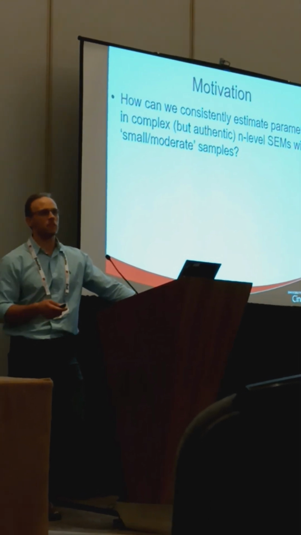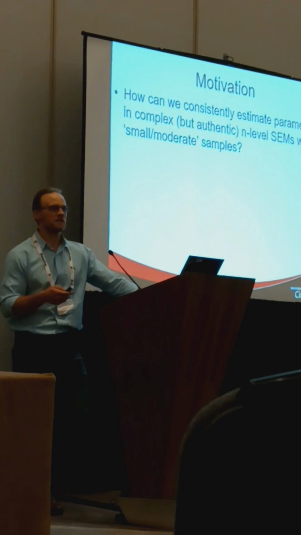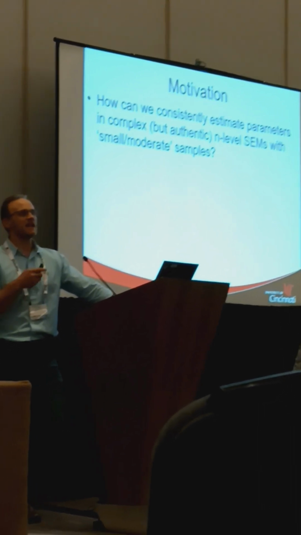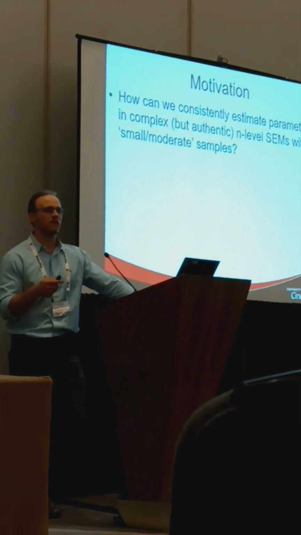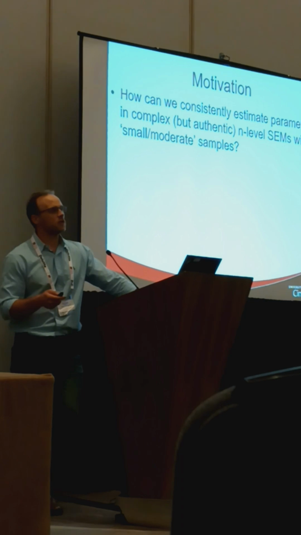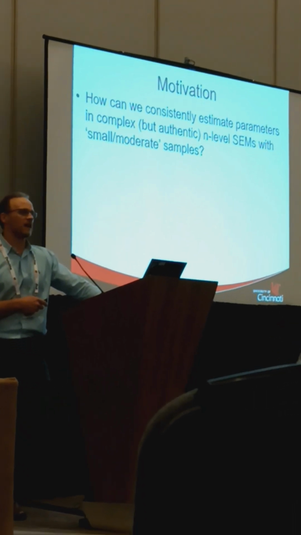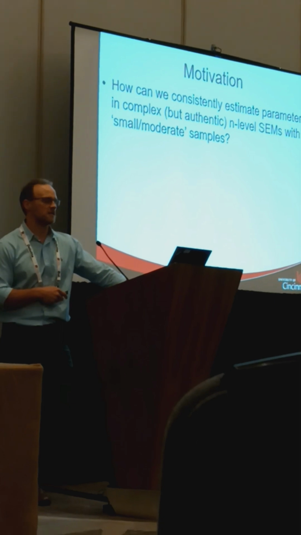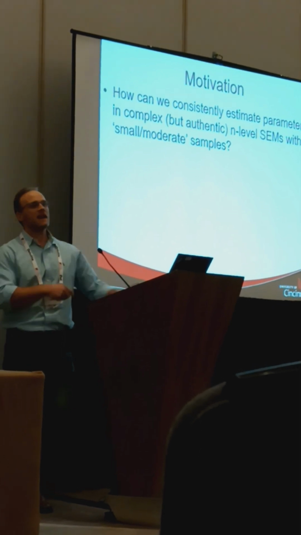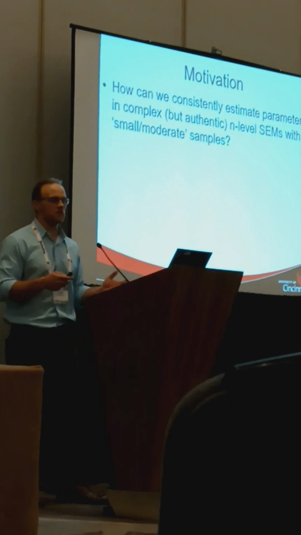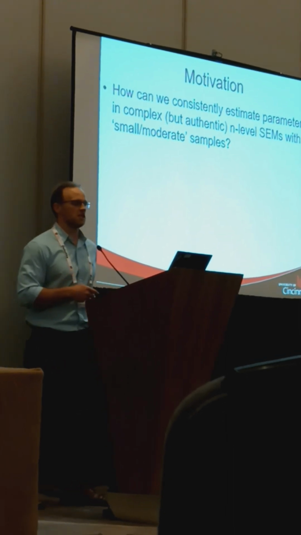I think most people are probably familiar with what a structural equation model is, but what is the N-level layer of this? The N-level really means any level of nesting or multi-level or clustered structure, and that includes cross-classified structures. It also includes a more complex example of that, which we'll call heterogeneous nesting structures, and I'll get into what those are in a couple slides. But we're really talking about any structural model that has many levels of nesting and very complex sources of nesting, or disparate or heterogeneous nesting.